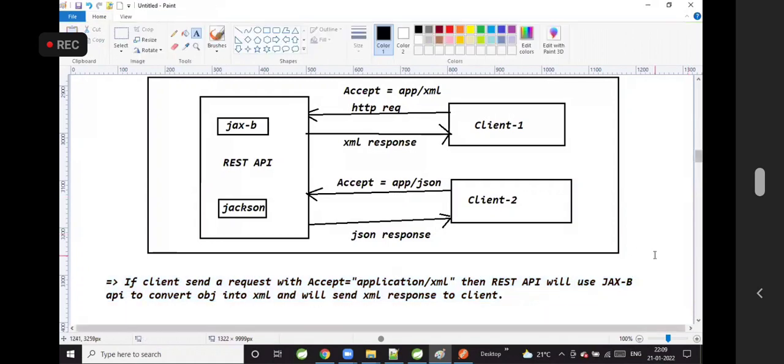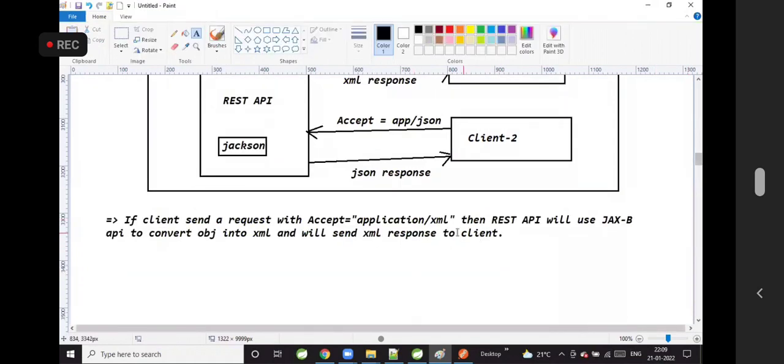Okay? If a client sends a request with Accept equal to application/XML, then the REST API will use the JAXB API to convert the object into XML and will send the XML response to the client.